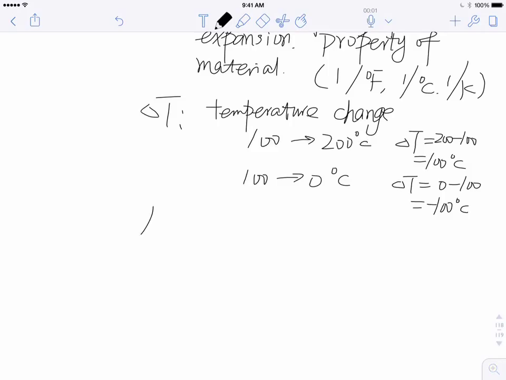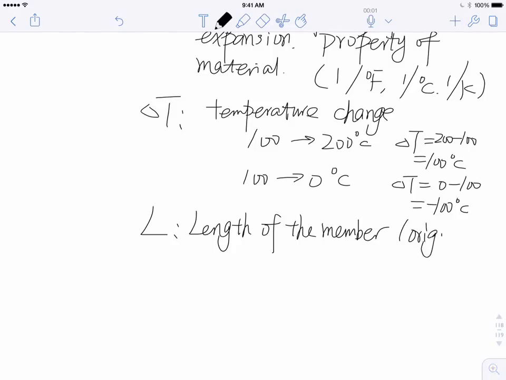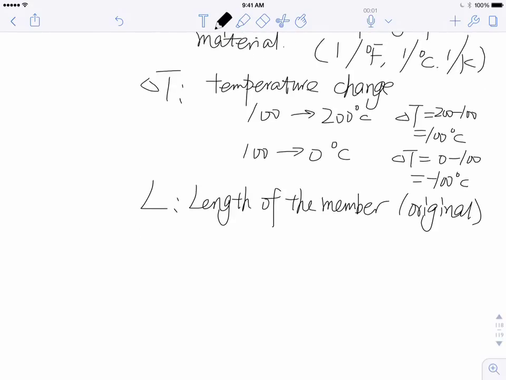This L over here is the length of the member. For example, a bar, we call that a member. And of course, this is the original length. Now, this delta is the change in length of the member.